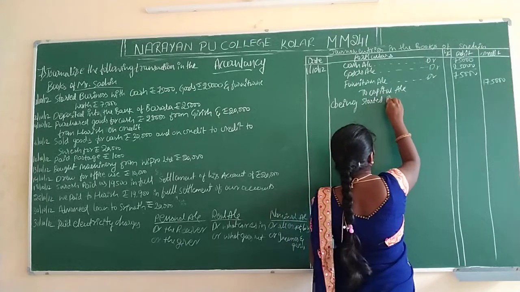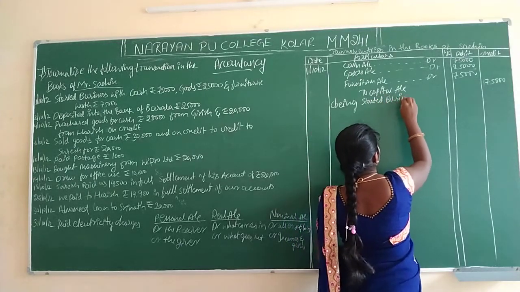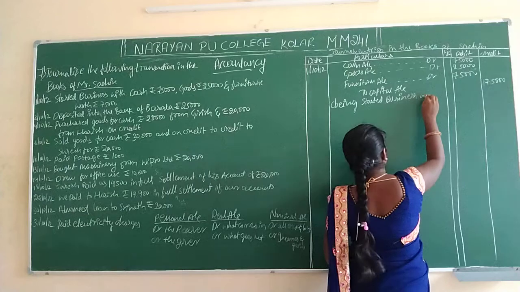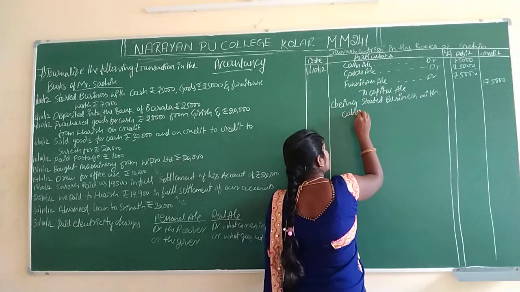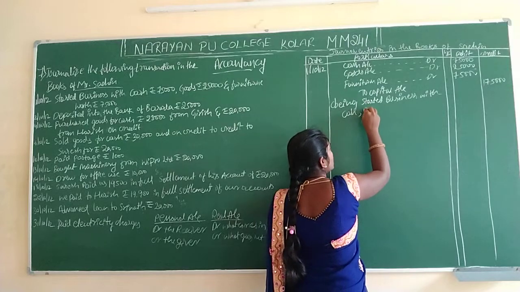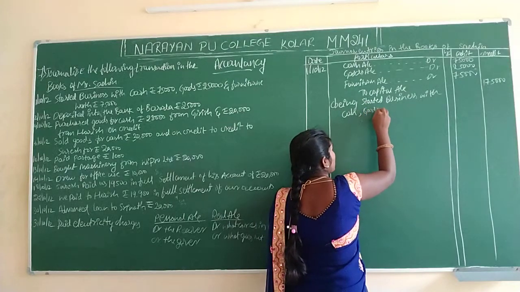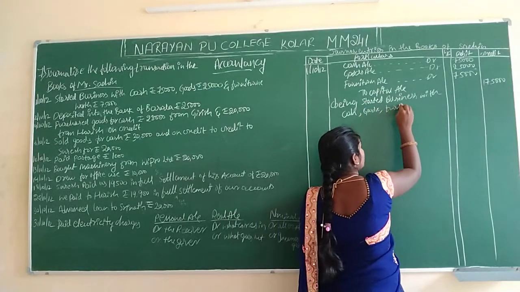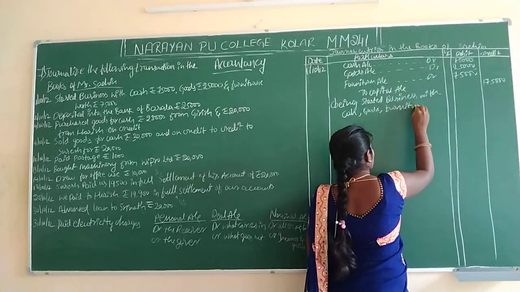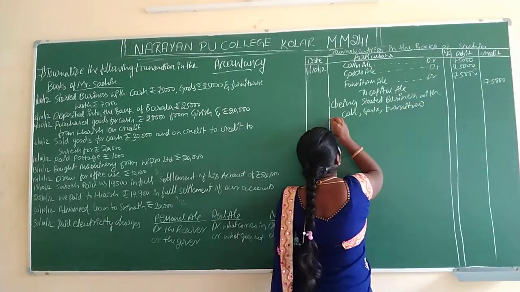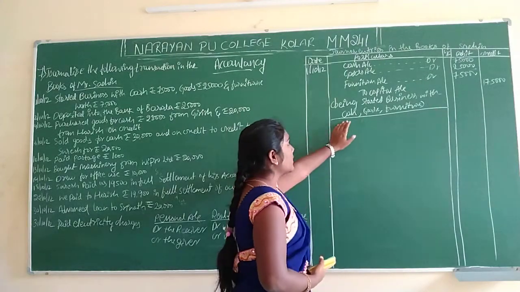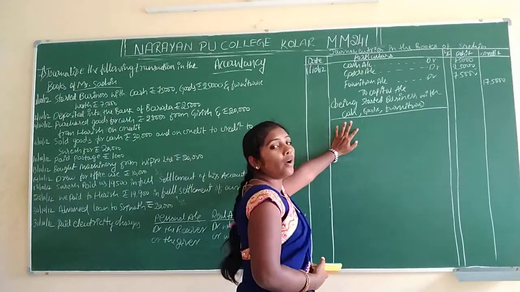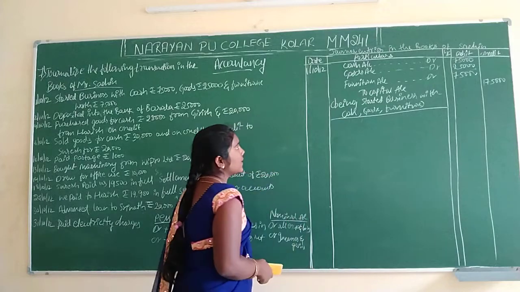Being started business with cash, comma, goods, comma, furniture. Started business with cash, goods, furniture, etc. We will see now.